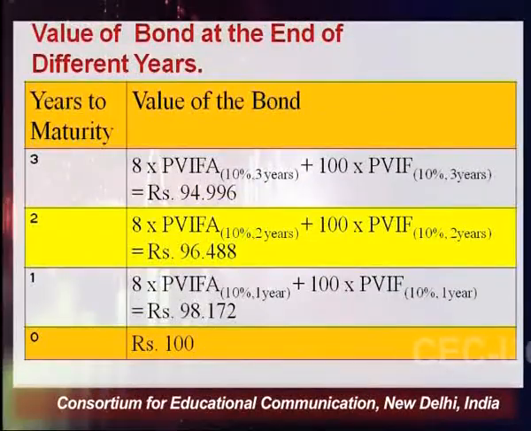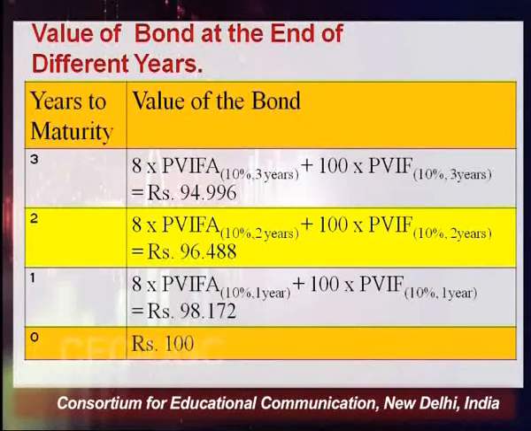So let's try to test whether this theorem holds true or not. This is what we have to do in all theorems. First I'll be telling about the theorem, then the statement of this particular theorem, what is the inference out of this particular theorem, and then we'll try to prove it with the help of a numerical example. So let's solve this particular question of LK Limited, where I'll be calculating value of bond at the end of different years. Since the maturity period of this bond is 3 years, we shall be computing the value at each level, starting from the 0 period to first, second and third years.